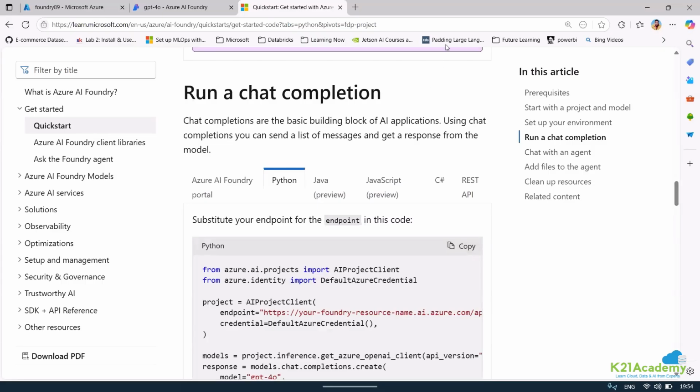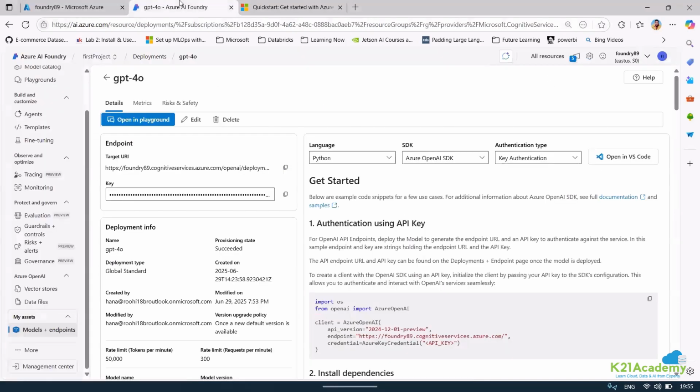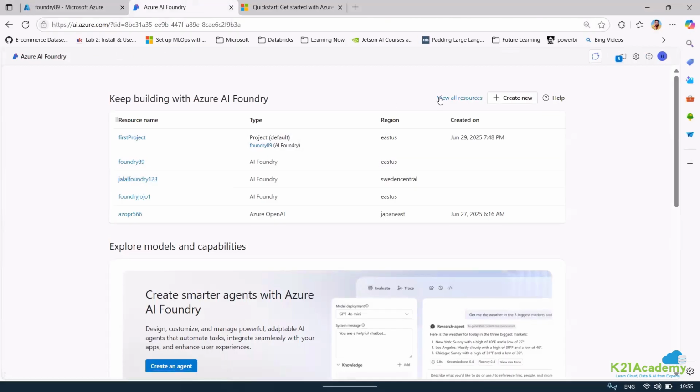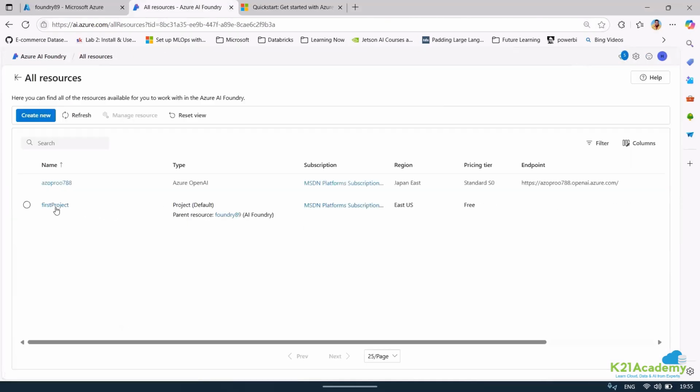Yes, please go ahead with your question. You can unmute and tell me. Sorry, when you created Azure AI Foundry, you showed an API key, right? Not this one, the other one, when you were showing the list of AI Foundry projects, you created a key. Yeah, I'll show you.